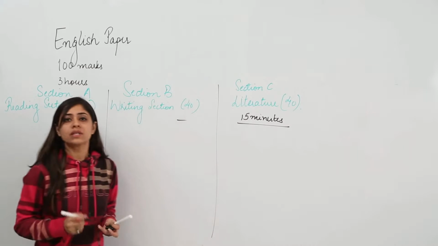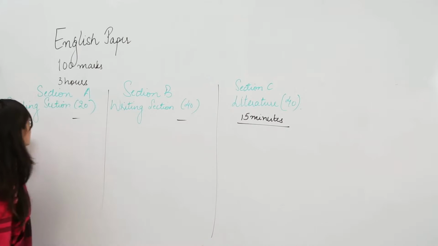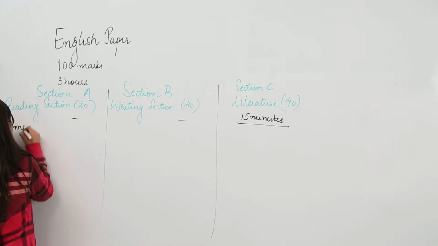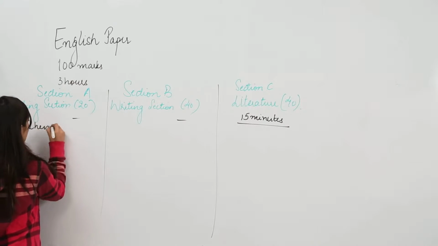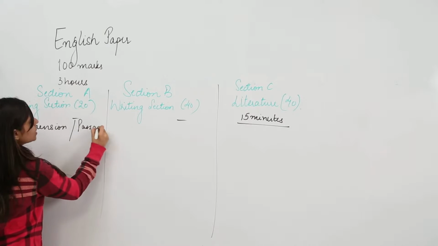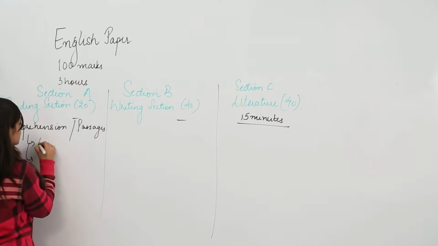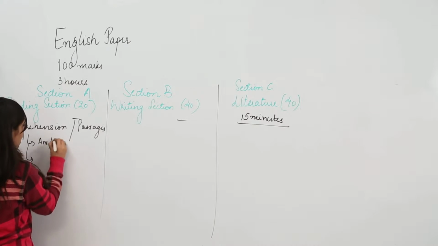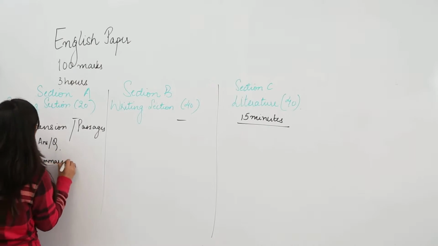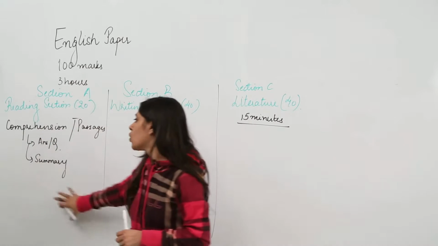Now, how will you still focus on section A and section B? Section A includes comprehensions and passages, where you will, in order, answer the questions and write a summary. This section will carry 20 marks from the whole set.